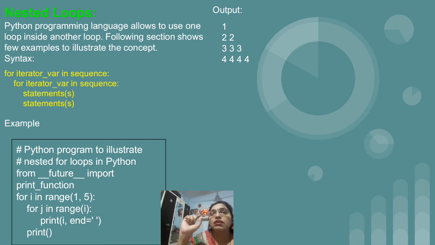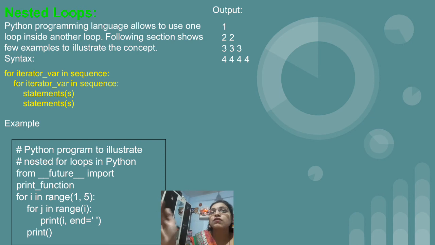Once the inner for loop's condition is false, then the statement which is present inside the outer for loop will get executed. So in the first iteration of i, j is 1, so 1 is printed on the first row, first column.